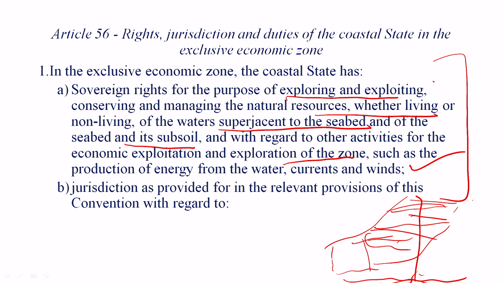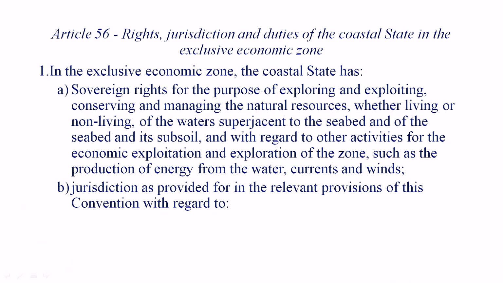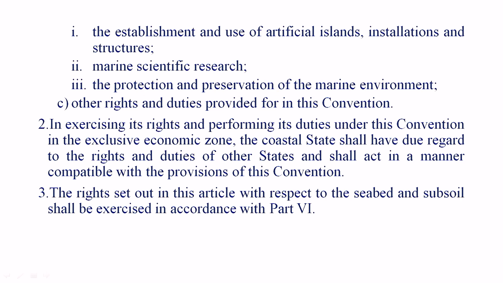Second is jurisdiction as provided for in the relevant provisions of this convention, which is the extent of jurisdiction that the coastal state does have with regard to the establishment and use of artificial islands. So very importantly, the artificial islands are also somewhere here in the exclusive economic zone area, along with installations and structures, marine scientific research, protection and preservation of marine environment, and other rights and duties provided in this convention.